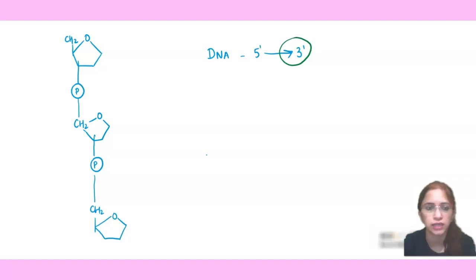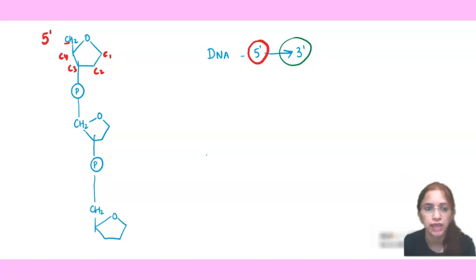So we will see in the structure how it is. So this is the C1, C2, C3, C4, and this is our C5, right? So you can see here that the fifth carbon is free. That is why we can write 5 prime. And this 5 prime here means the free end of the deoxyribose sugar.